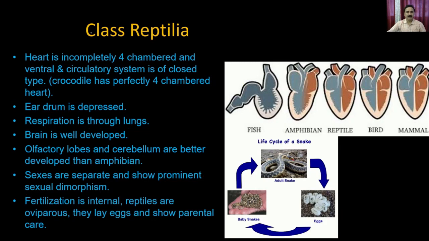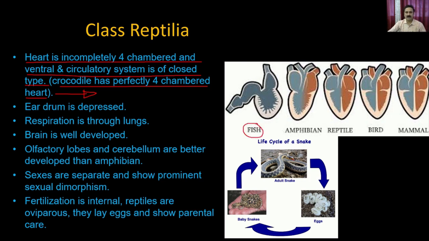The class Reptilia has a heart that is incompletely four-chambered, and the circulatory system is of closed type. The crocodile only has a perfect four-chambered heart. What is meant by the incomplete four-chambered heart is that it does not have a clear and complete septum. So what you see here are the four different types of hearts.